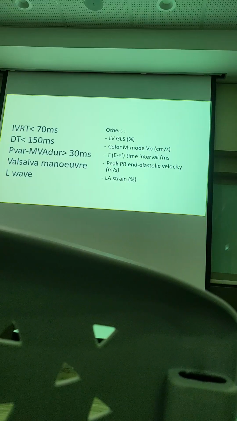So the L wave is in between your A and E, in the middle. So they have an E, and in the middle there is a wave bump. So that is one of the signs of diastolic dysfunction. Okay. The rest of the two are difficult to measure.